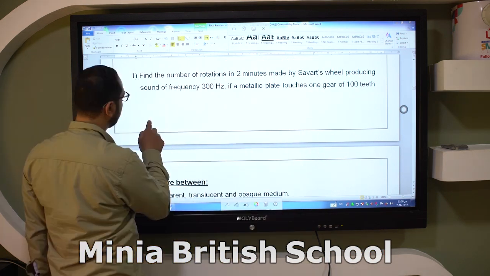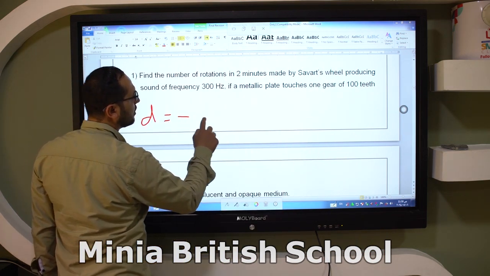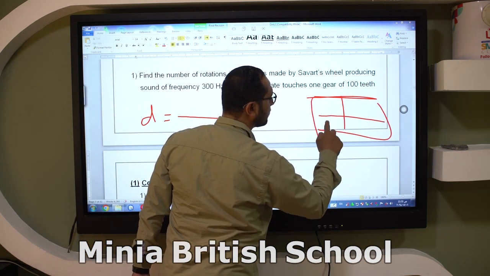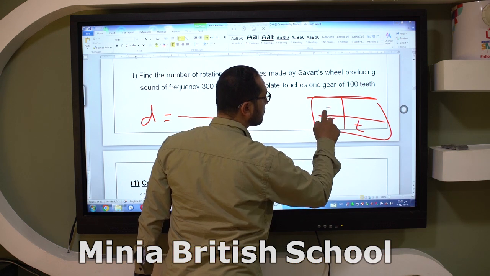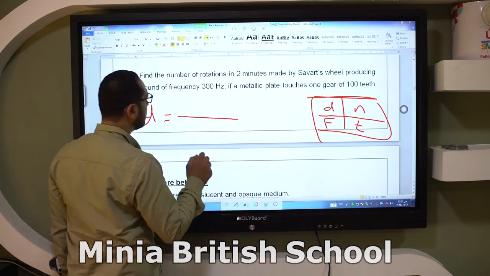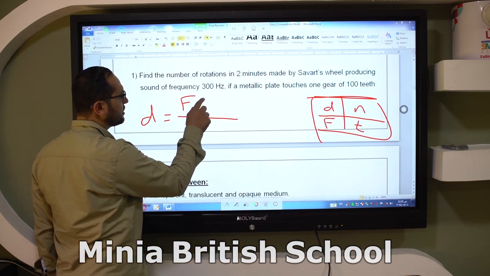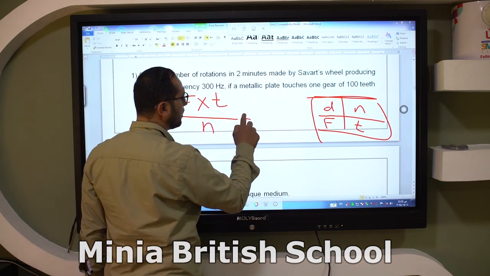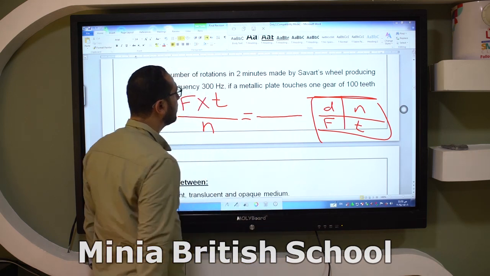The rule here, D equals frequency times time over N, the number of gear teeth.